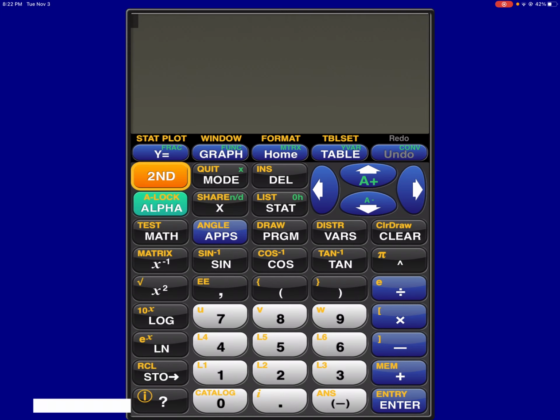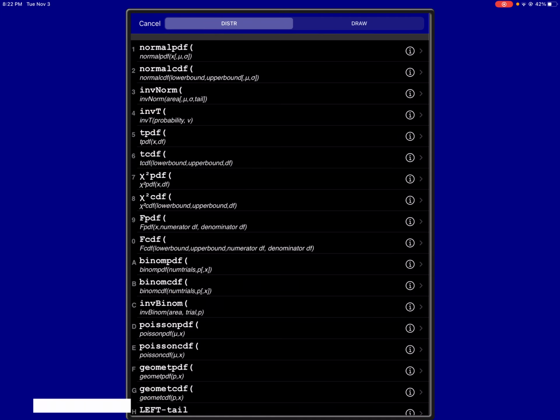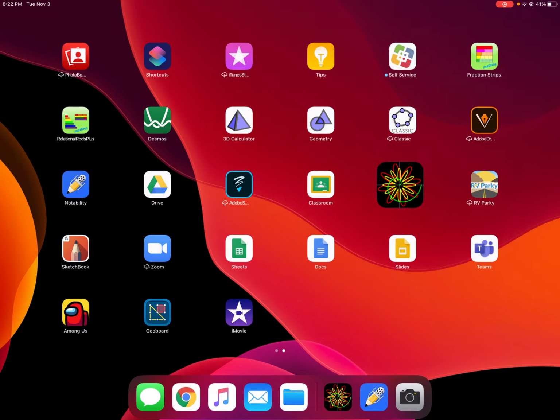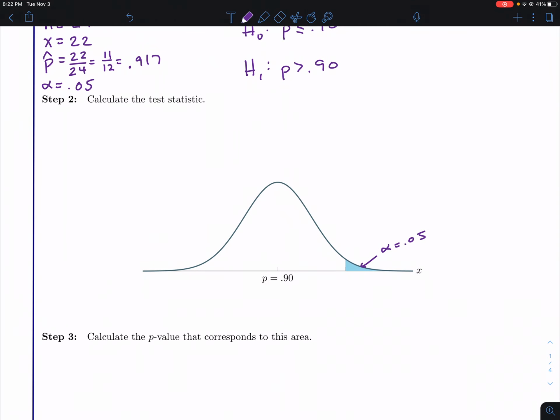So if I do second vars inverse norm 0.95 comma 0 and 1, 1.64 looks like where this would live. So that's the magic z-score we're looking for. Anything bigger than 1.64 tells us that we're going to be in that blue area, which means that we're going to be able to reject H naught.